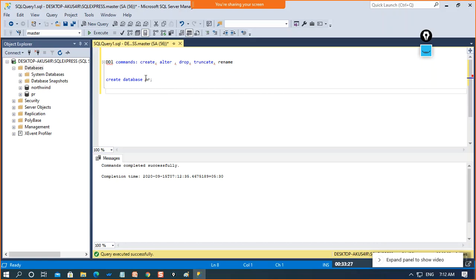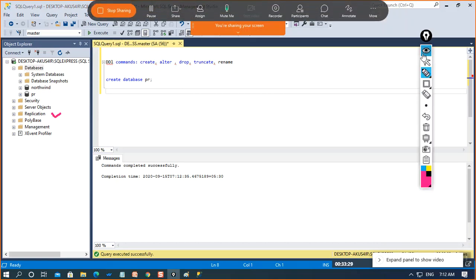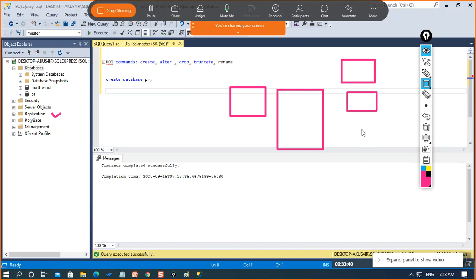And now, as I told you, how the create command is used. Basically, we can't only create databases and tables with the help of the create command. We can also create procedures, triggers, functions. We'll come to all of them while covering the concepts of triggers, functions, and procedures. So for now, I'll just explain creating a database and a table, or how you can add columns within the table. Fine.